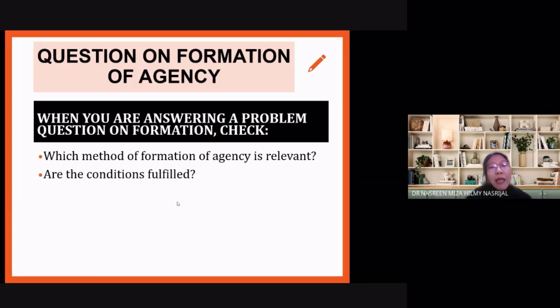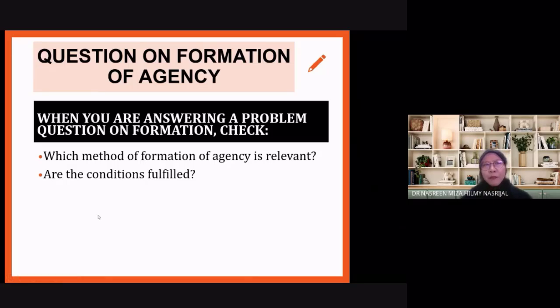Okay. And are the conditions fulfilled? Because there are conditions to be fulfilled for necessity, there are conditions to be fulfilled for ratification as well as estoppel. Yeah. So check whether the conditions are fulfilled or not.